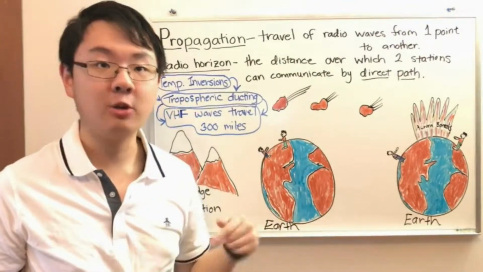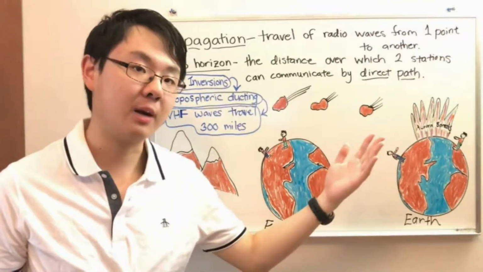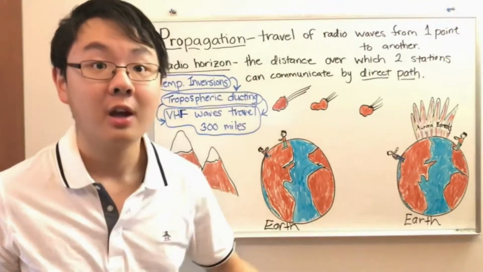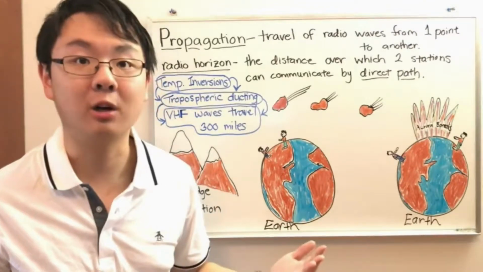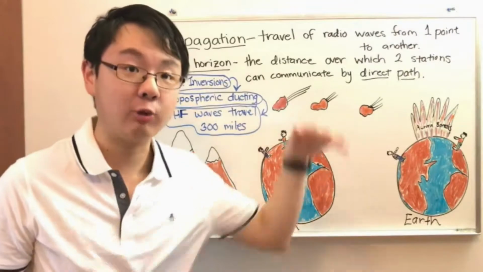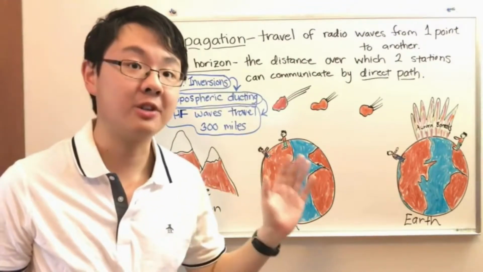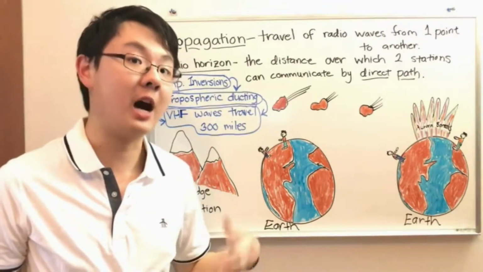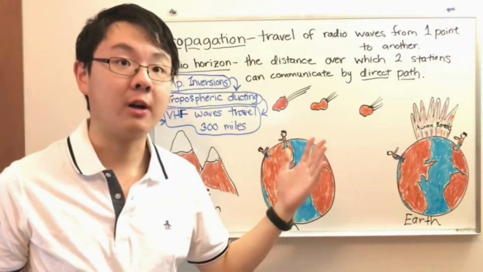For example, I'm in New York, and I've made aurora contacts with people all the way up in New Hampshire on the 6-meter band. And if that sounds far away to you right now, just wait until we start talking to other countries. I noticed in these aurora contacts, everybody sounded terrible. It almost sounded like everyone was using a broken microphone. This is because aurora contacts have these rapid fluctuations in strength and they sound distorted. This is an important fact you'll need to know for the exam. If you pass your technician exam and get your license, you can operate with your privileges on 6-meter aurora, and you can hear this phenomenon for yourself.